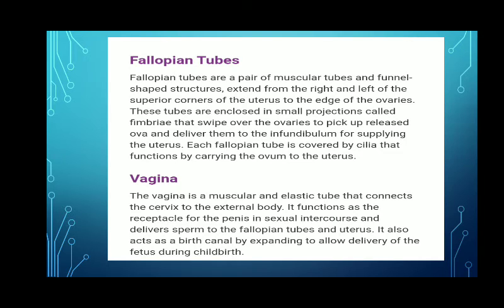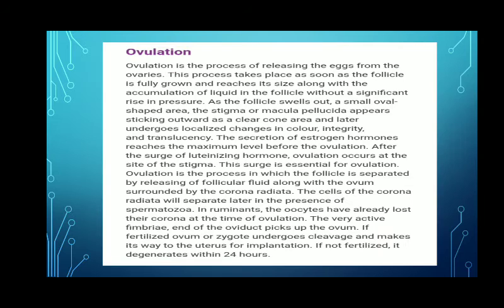That is all about this structure. Now let us see how fertilization takes place, how ovulation takes place. What is ovulation? ओवल्यूशन जो होता है ये प्रोसेस होता है जिसमें एग्स जो होते हैं वो रिलीज होते हैं फ्रॉम द ओवरीज, और जो ये प्रोसेस है ओवल्यूशन दैट टेक्स प्लेस as soon as the follicle is fully grown